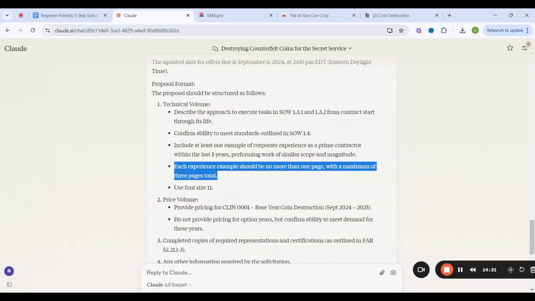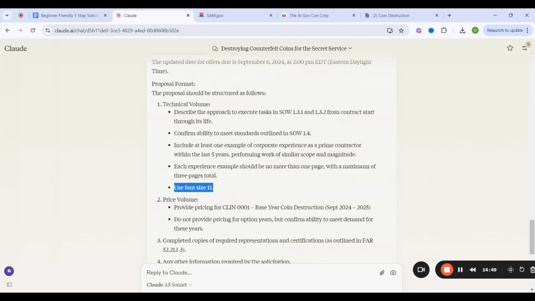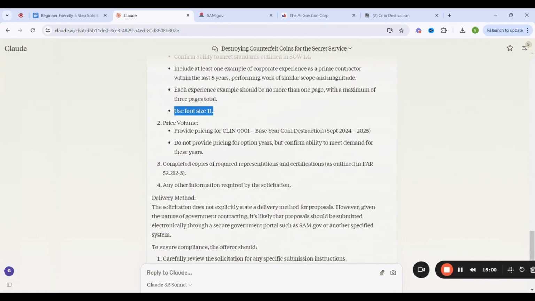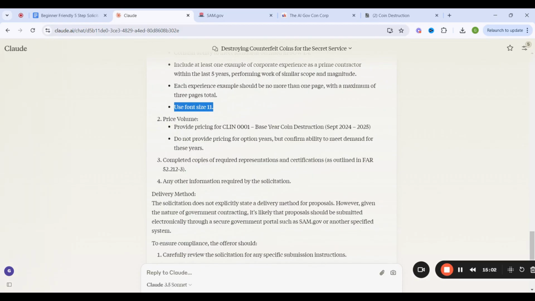So each experience example should be no more than 1 page with a maximum of 3 pages in total, guys. You've seen this very specific instruction. Each experience, so your past performance, should not exceed 3 pages. Use font size 11. Guys, remember, if you've been watching the channel, you remember I said that some of these prompts were created to draw out all the possible information, and you can see it here, down to the font size. Price volume, there's going to be an expected price volume.